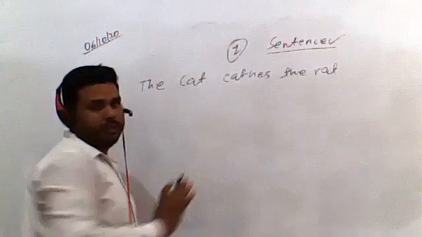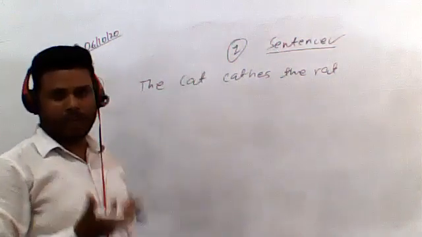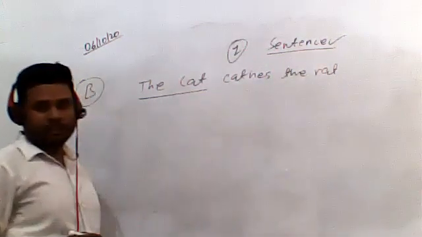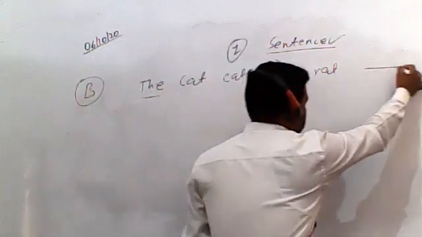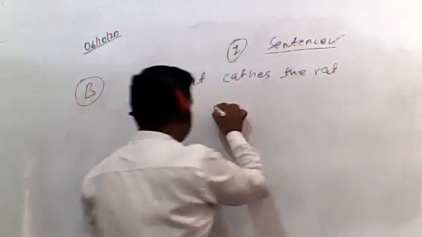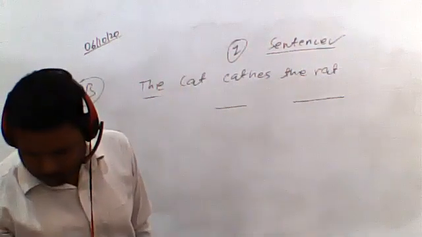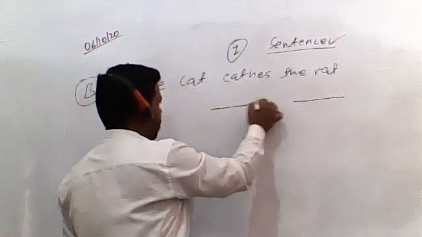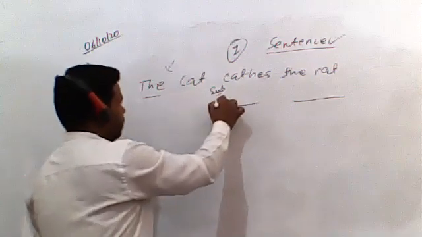In this sentence we need to identify the subject and predicate. I don't think it's a very difficult task for you. It's quite easy. The cat, space is given like this. Two spaces are given before the sentence, in which we need to mention the subject and predicate. So what is the subject in the above sentence? The cat.